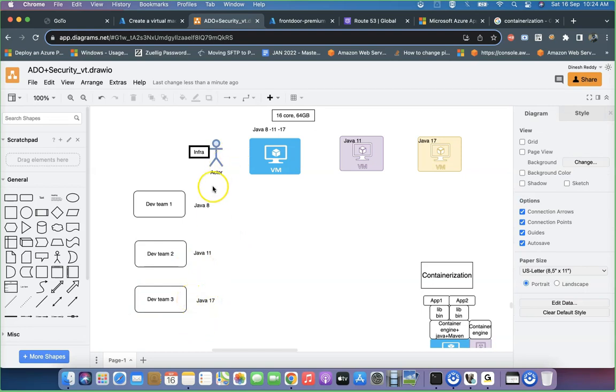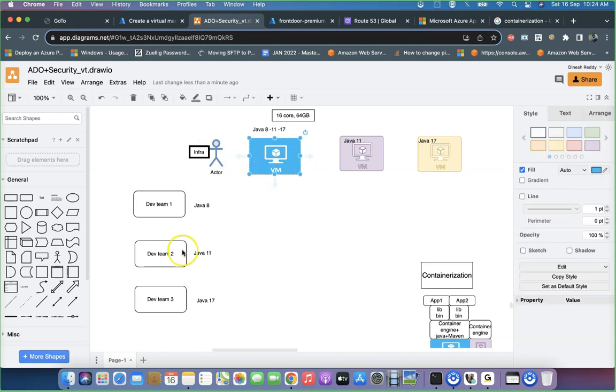First Java 17 came and asked infra, hey, I'm using Java 17. Obviously he will be ready with a machine with Java 17, right? The moment Java 11 came and mentioned, hey, I need Java 11 for sure, can you please go there and override Java 17 with Java 11? That's what exactly we tested locally also. Then if we override 17 with 11, this guy will not work.